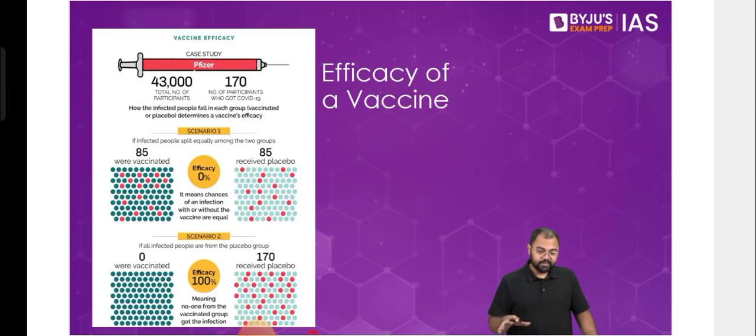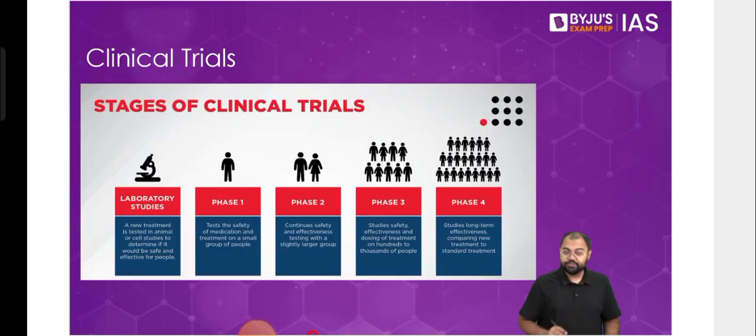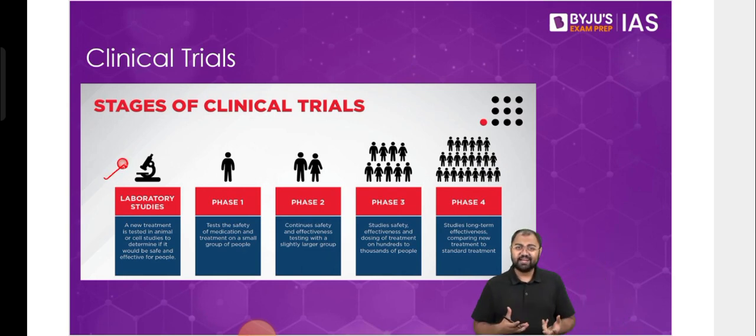Now, last topic in this chapter is efficacy of a vaccine. Before we understand what is efficacy, we first need to understand the meaning of a clinical trial. Before the vaccine is released for the market, before it will be given to people like us, there are a lot of steps that it needs to go through. So the first step, for example, will be the lab-based studies. So for example, we'll try to understand the positives and the negatives of the vaccine.